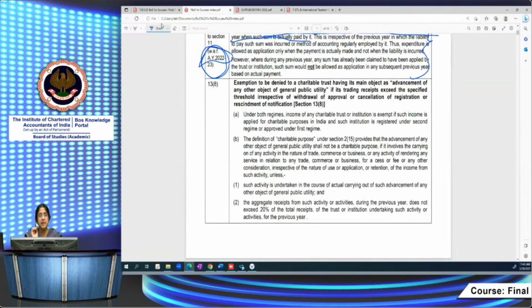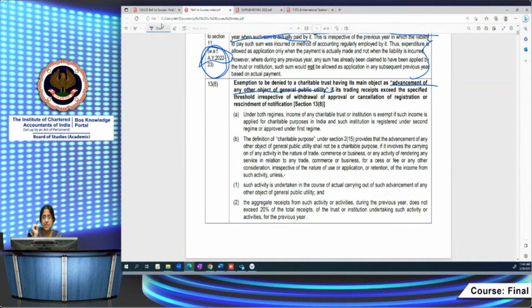Now coming to another important provision. I'm discussing these provisions because they have an impact on the case scenario which we'll be taking up. Section 13(8) is not a new provision. It's one of the existing provisions only, but it has a bearing on this case scenario, so that's why I'm discussing it. A charitable trust can be involved in education, medical relief, relief of the poor, and so many other objects. The last one is the residuary clause: any other object of general public utility.